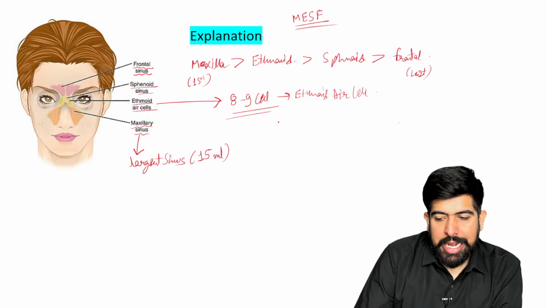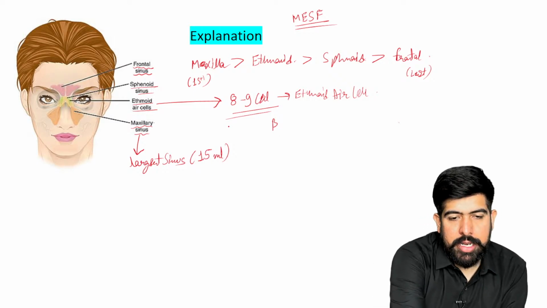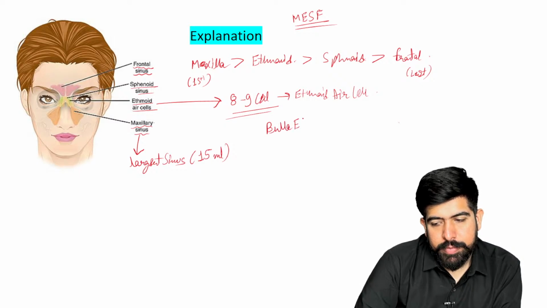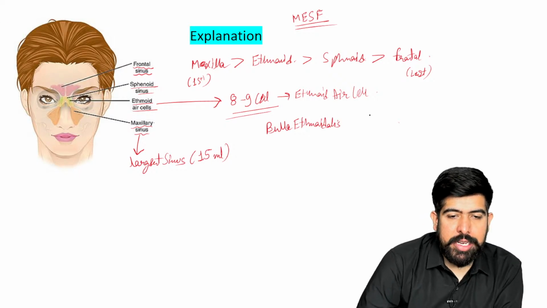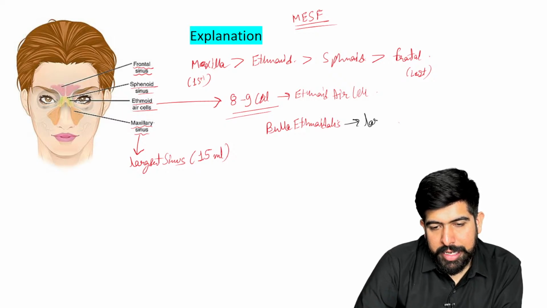Now, there we have the bulla ethmoidalis. Write it down, guys: bulla ethmoidalis. This bulla ethmoidalis is the largest cell of the ethmoid air sinus.